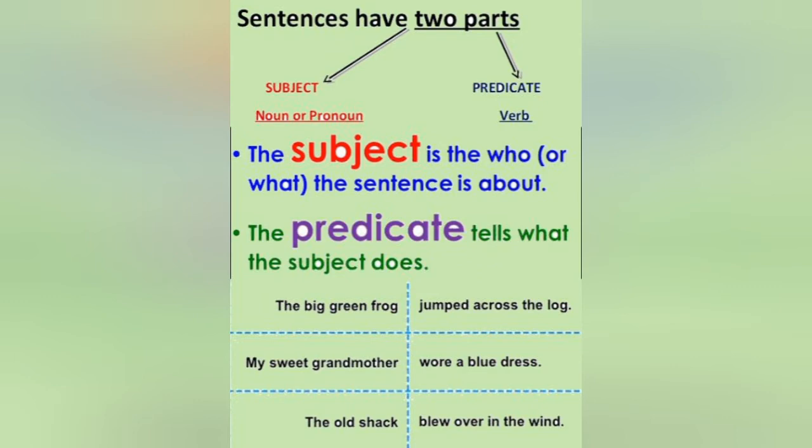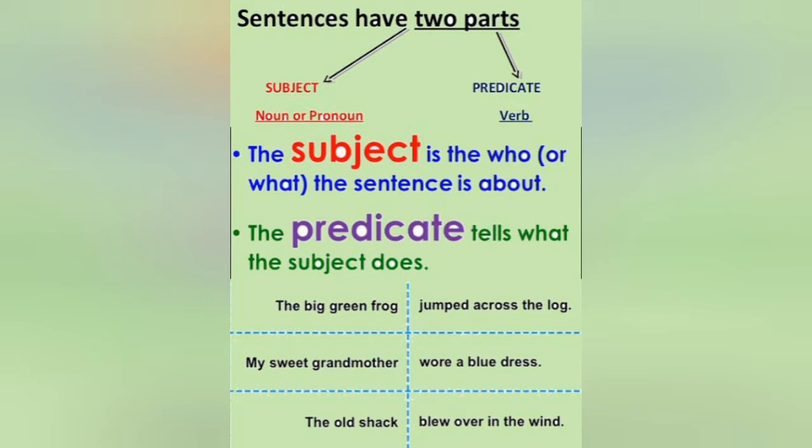Now here you can see the sentence has two parts, subject and predicate. Subject is a noun or a pronoun, whereas predicate may be a verb. What is given in the above image? The subject is the one who or what the sentence is about. Whenever we are talking about someone, we are discussing about someone, that particular someone is considered as the subject. जब हम किसी के बारे में बात करते हैं तो वो particular person को हम subject कहते हैं, और हम क्या बात कर रहे हैं वो हो जाता है predicate. So you can see the examples.